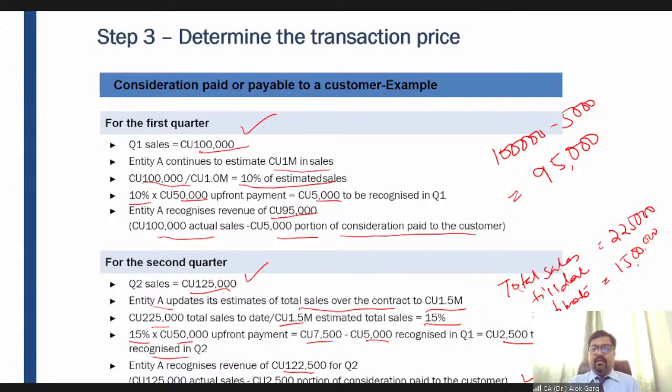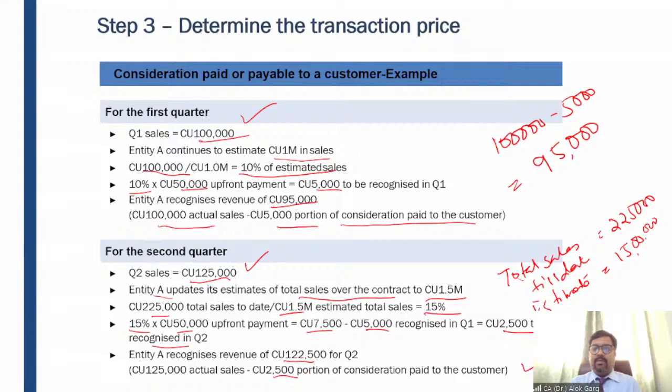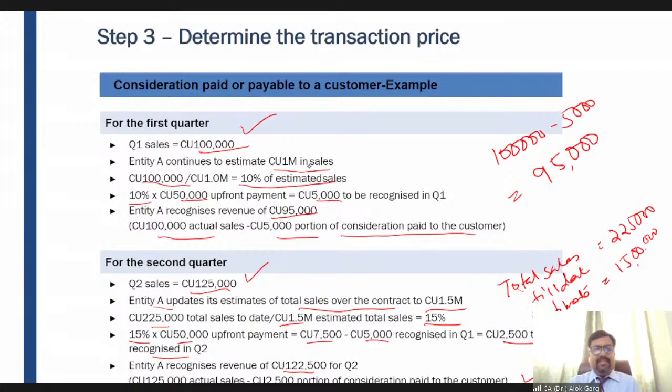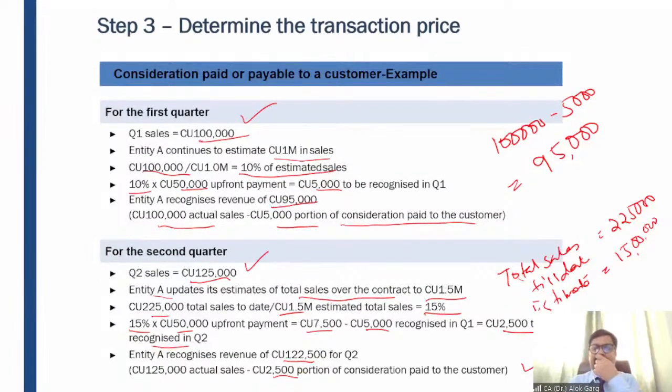He is asking, sir, entity will recognize revenue netting off, will that be the purchases in the customer's books? Jay is asking, sir, can the example in the PPT be solved like illustration 52? Yes, Jay, you can solve this example either way.